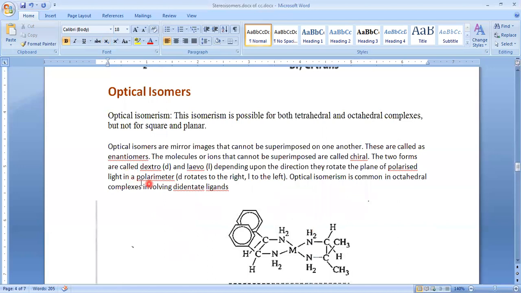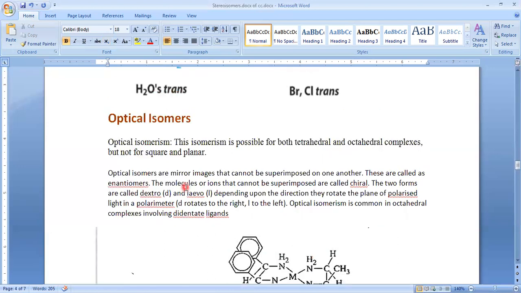In the next class, we will discuss optical isomers. Before completing this class, in coordination number 4 compounds, only tetrahedral complexes can exhibit optical isomerism, whereas square planar cannot. Why? Because they may possess a plane of symmetry, or we can say a center of symmetry also.